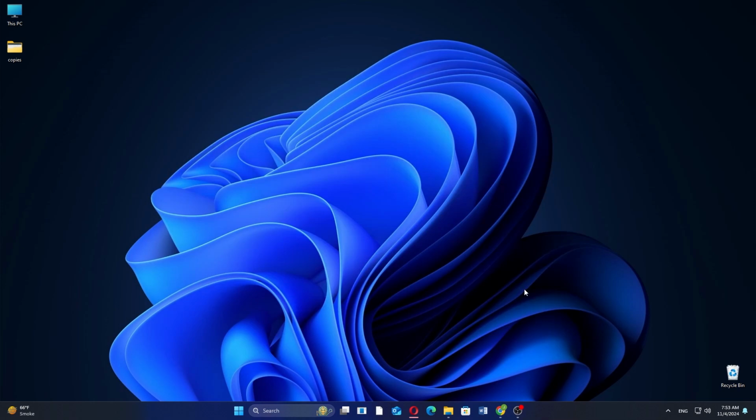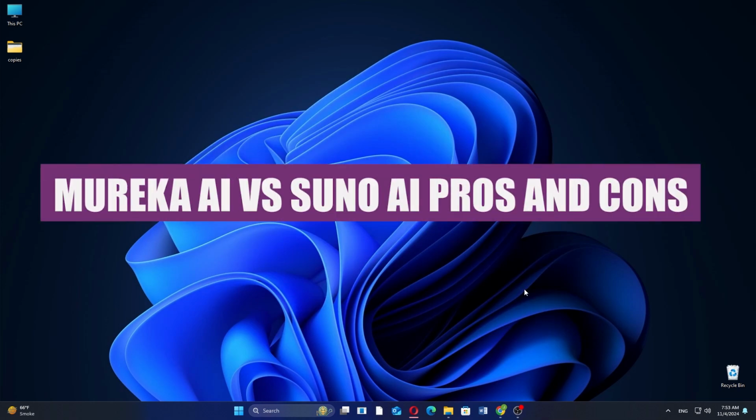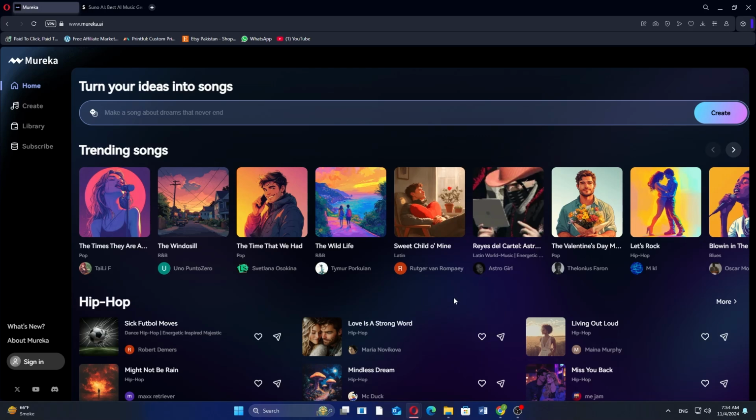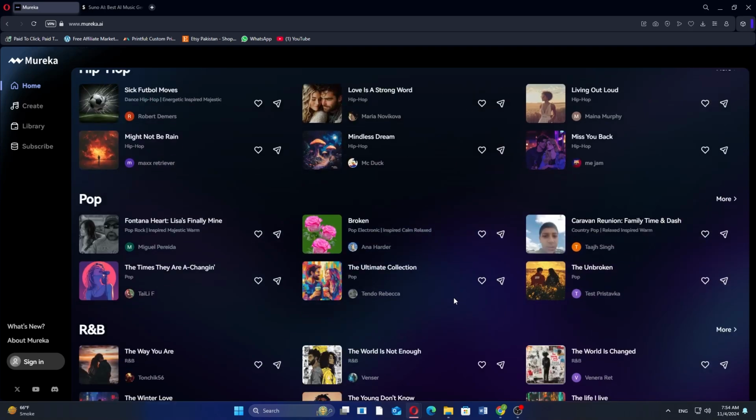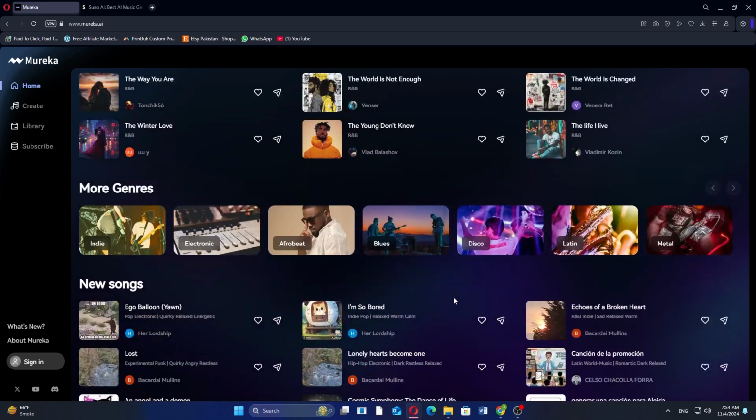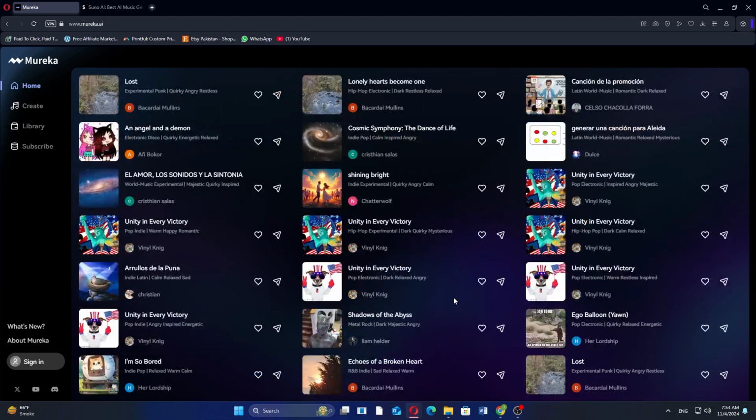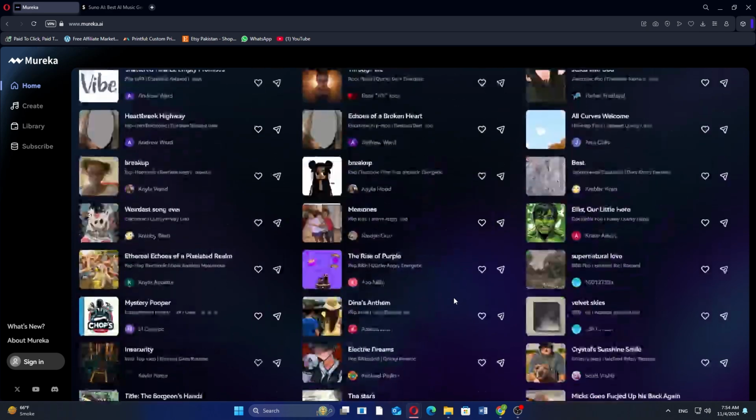In this video, I'm about to show you the comparison of Mureka AI and Suno AI with their pros and cons. Mureka AI and Suno AI have their strengths and weaknesses that can affect how you create music. Mureka AI makes it super easy to create music quickly, perfect for beginners or anyone looking for fast results. Pros include a variety of genres and moods, allowing for catchy songs without extensive customization.